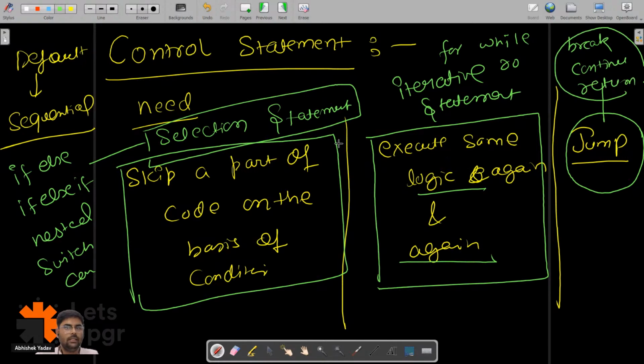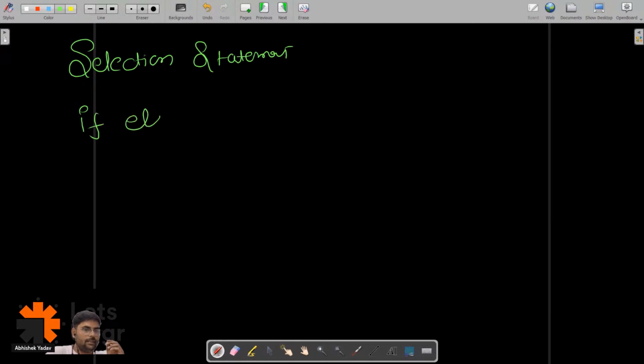So we are going to discuss all these things. Let's start with the selection statement. Let's start with the first selection statement, that is if else. Can you guys write in the chat when I can use if else? In which scenario can I use if else? Please write in the chat.